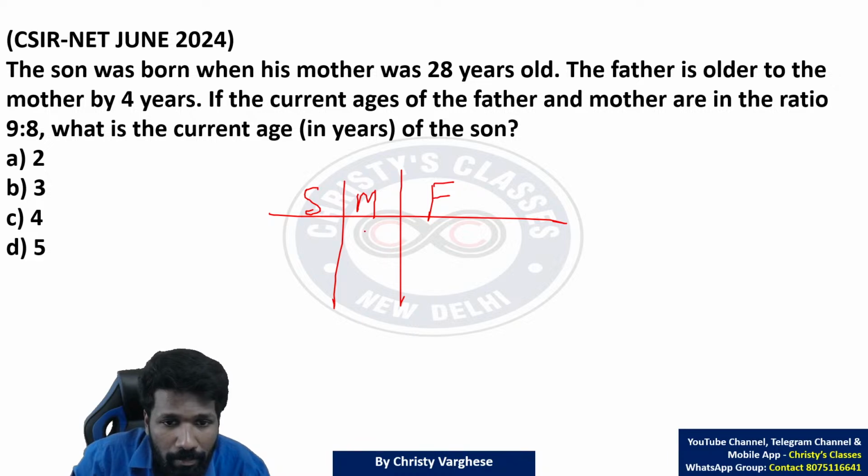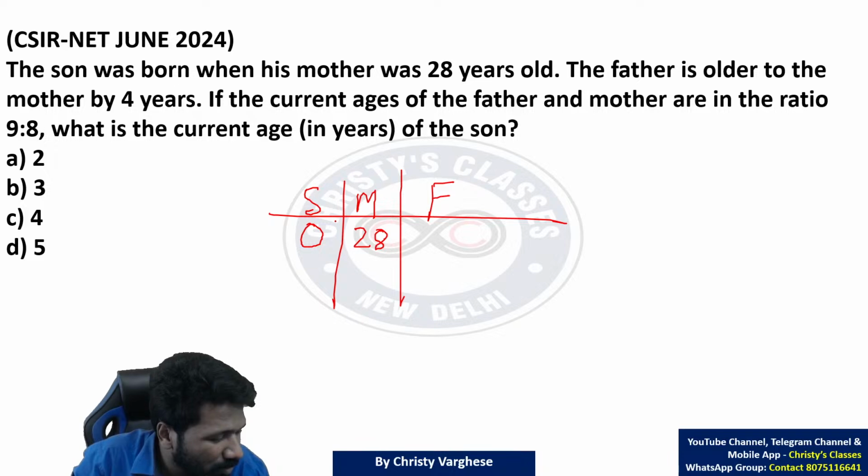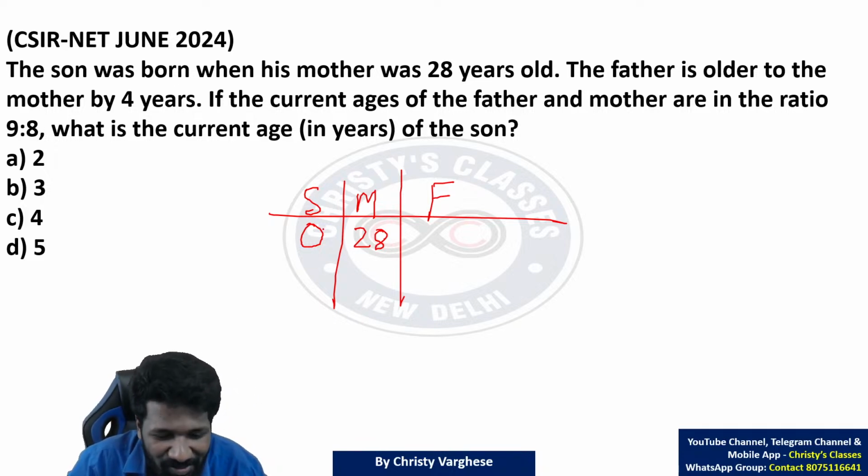So mother was 28 years old. What will be the age of son? 0 years. When you are born, you are 0 years old, not 1 year old. Some people write 1 year. 1 year is when you celebrate your 1 year birthday. Na? When you are born, you are just 0 years old. After 1 day, you will be 1 day old, not 1 year, 1 day old.